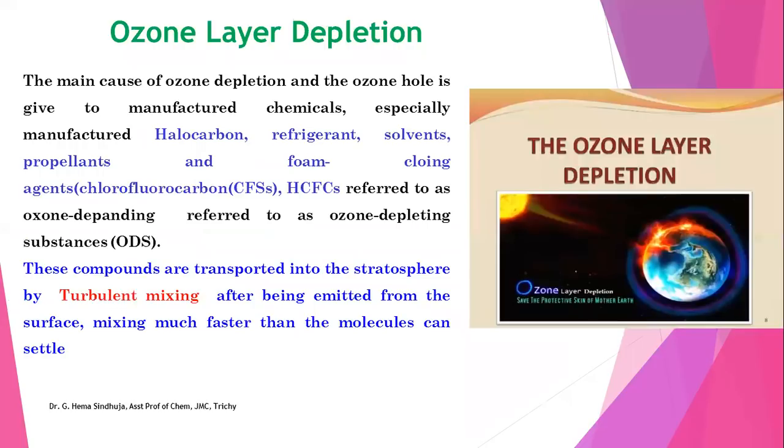So these refrigerants release toxic gases, and these toxic gases affect the ozone layer, so ozone layer depletion occurs. The main cause of ozone depletion and the ozone hole is manufactured chemicals, halocarbons, solvents, refrigerants, propellants, etc. These solvents and chemicals are known as ozone depleting substances. These compounds are transported into the stratosphere by turbulent mixing after being emitted from the surface, mixing much faster than the molecules can settle. So these are all the effects of air pollution.